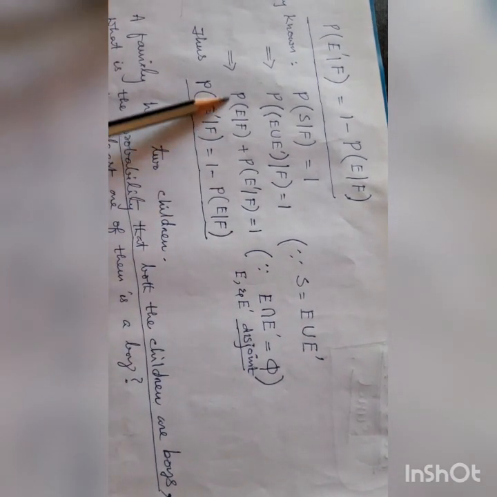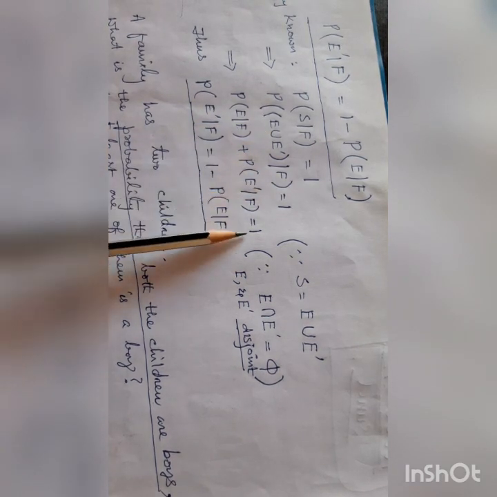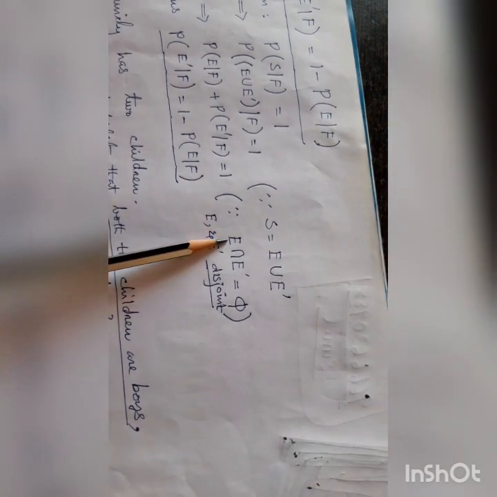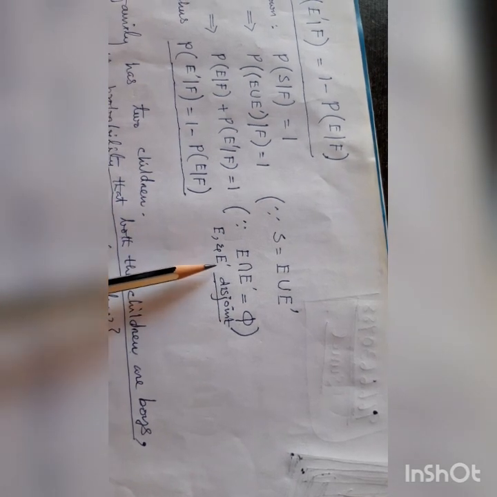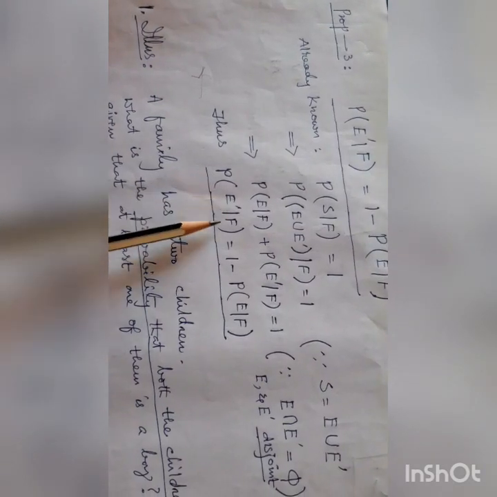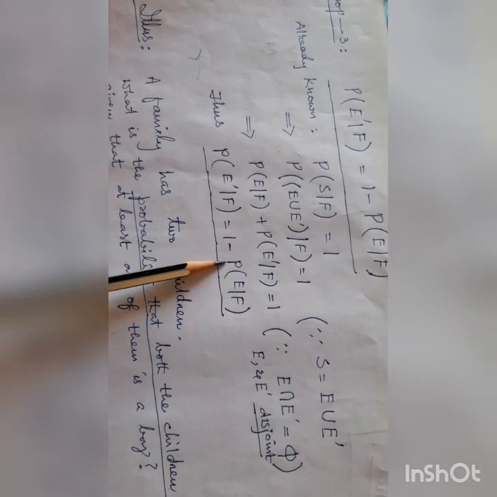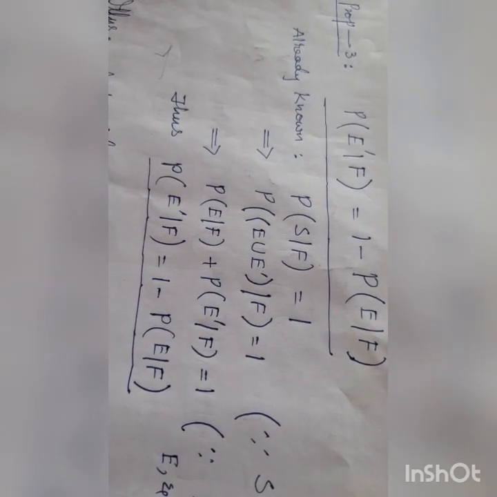So here P of E on F plus P of E dash on F equals 1, since E intersection E dash equals phi, so E and E dash are disjoint. Thus P of E dash on F equals 1 minus P of E on F. This is a very important third property. Please observe this third property.